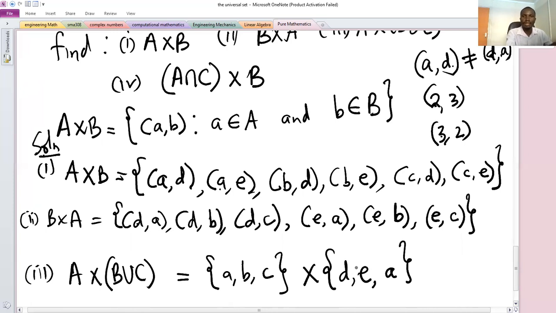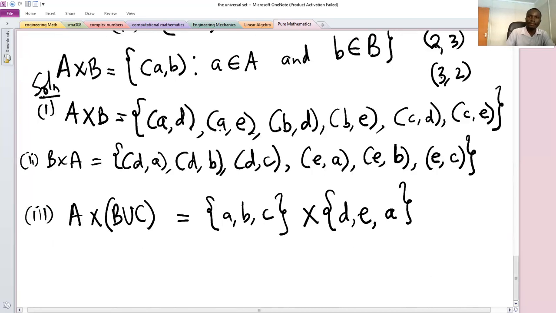When you repeat elements in the set, that's not generating a new element. So therefore the union is {D, E, A}.